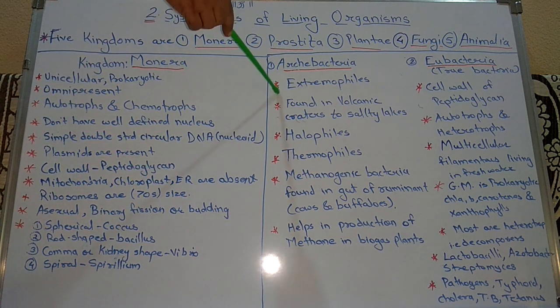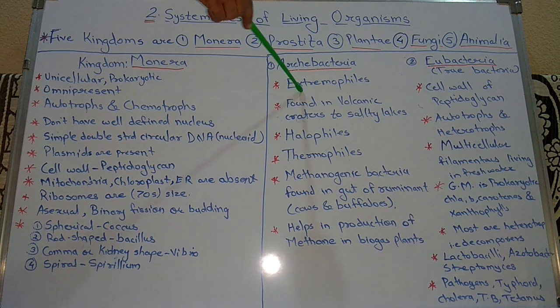The Archaebacteria are firstly termed as extremophiles. Why are they called extremophiles? Because they are found in extreme environments, hence they are termed extremophiles. These Archaebacteria are found in very extreme environments, meaning high temperature and high salt water.